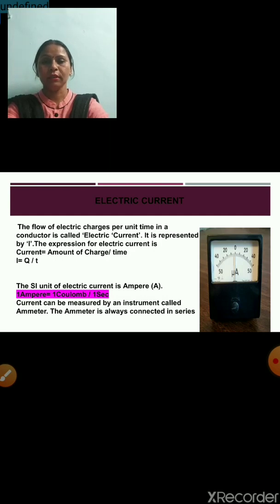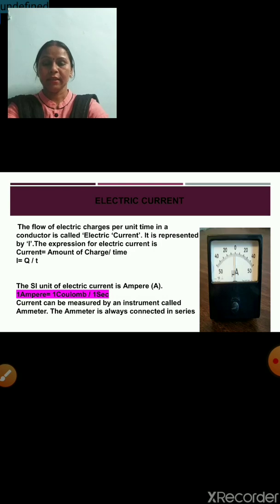To find out the unit of electric current, we can use the same expression I equals Q upon T. Now we will put the values of the unit of these quantities. The unit of Q is coulomb and the unit of time is second. In this way, the unit of electric current is coulomb per second, which is also equals to ampere.